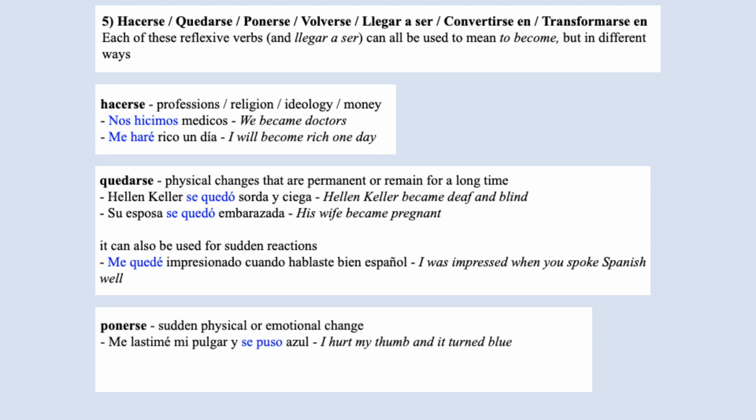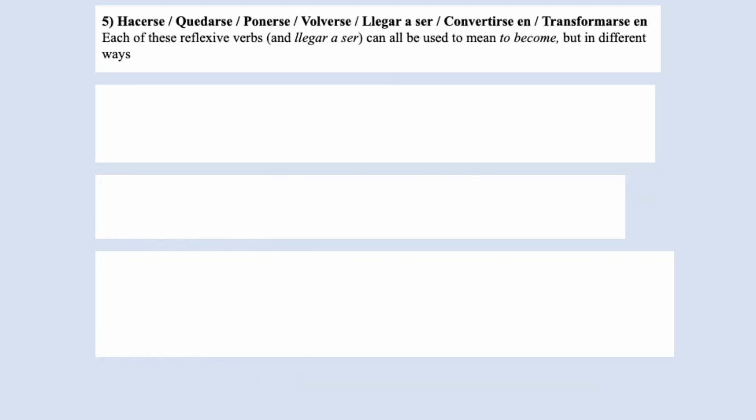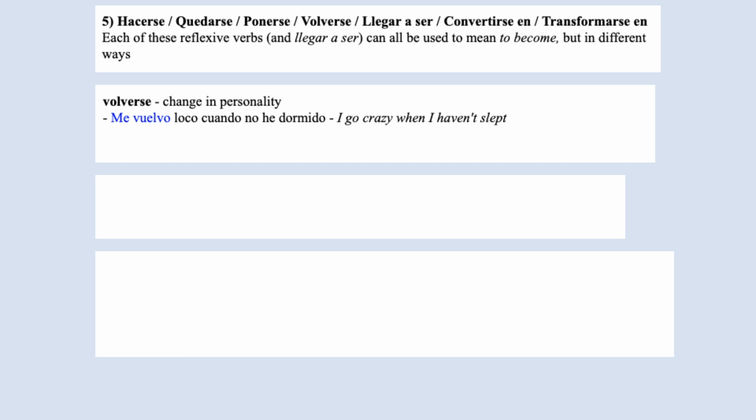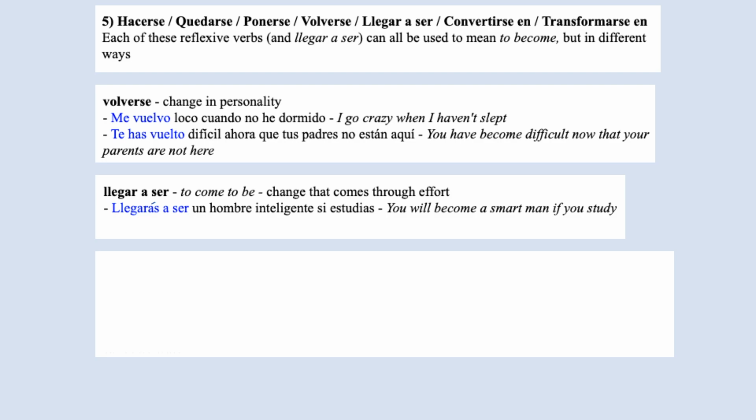Ponerse is for sudden physical or emotional change. Me lastimé mi pulgar y se puso azul. Las galletas se ponen blandas en el horno. Los estudiantes se están poniendo impacientes. Volverse is for a change in personality. Me vuelvo loco cuando no he dormido. Te has vuelto difícil ahora que tus padres no están aquí. Llegar a ser is for a change that comes through effort. Llegarás a ser un hombre inteligente si estudias. Espero que llegues a ser un abogado.